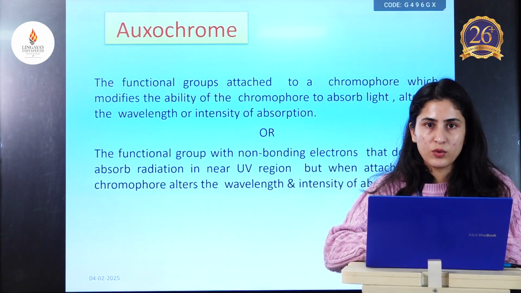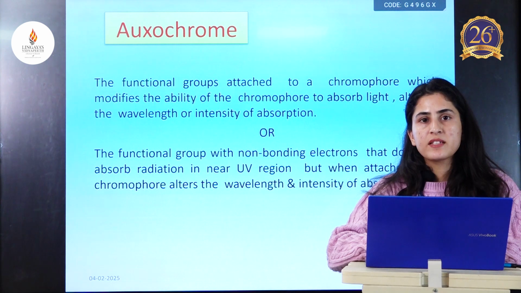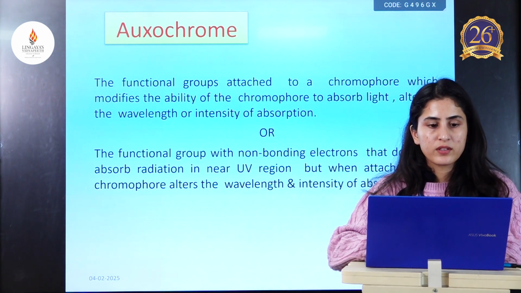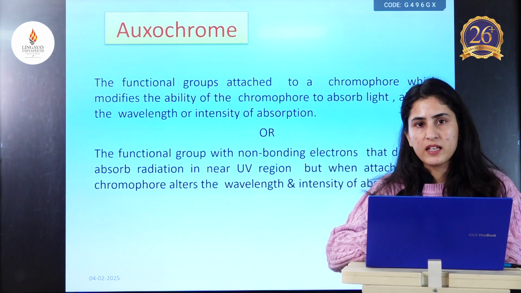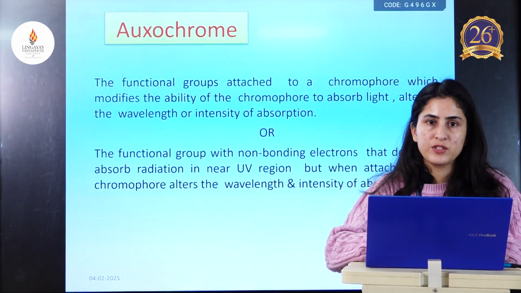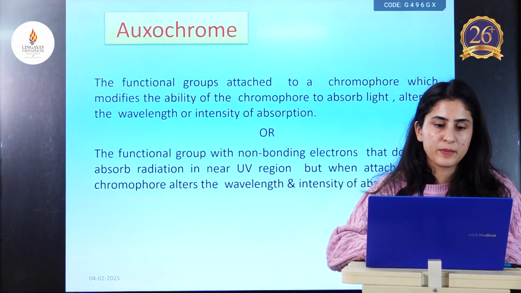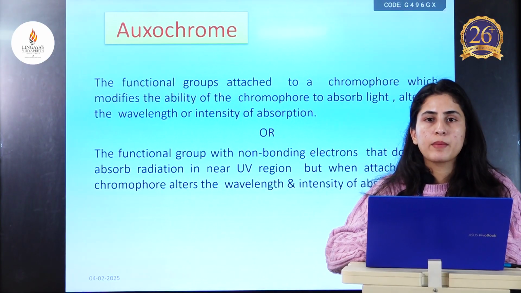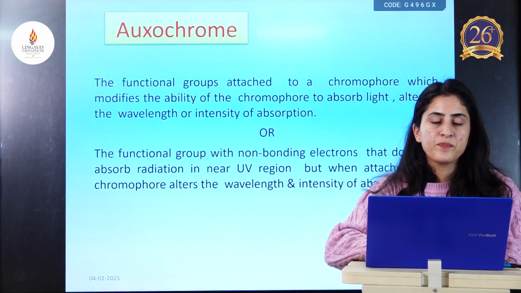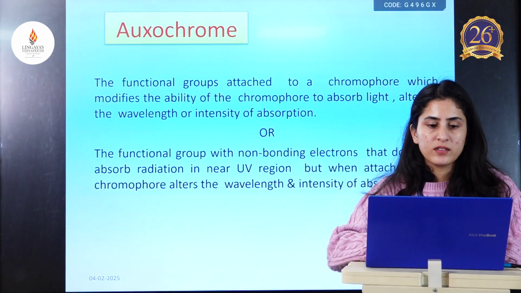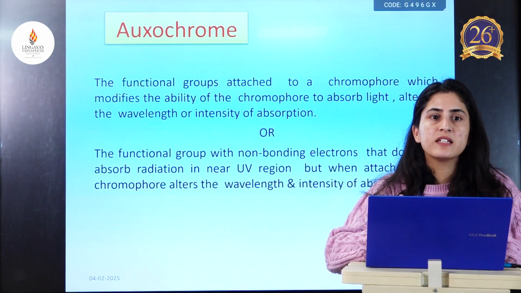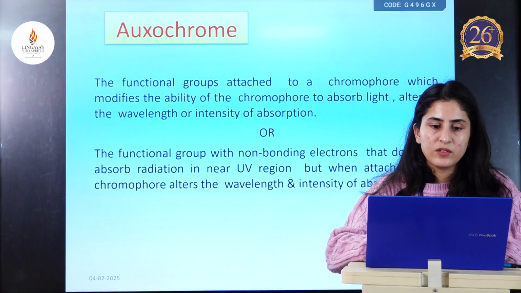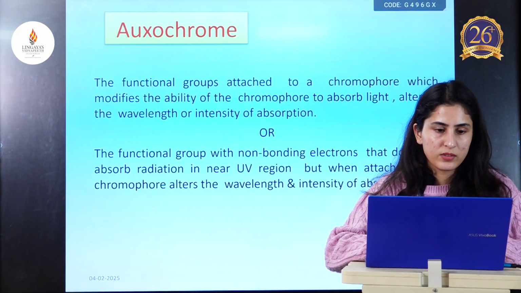Next is auxochromes. Auxochromes themselves are not responsible for absorbing energy in UV or visible spectroscopy, but when attached to a chromophore, they increase the intensity and wavelength of that compound.